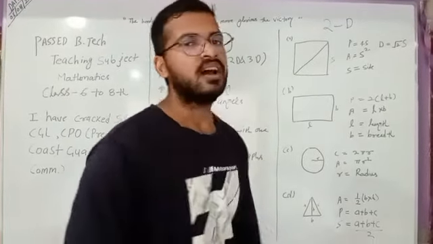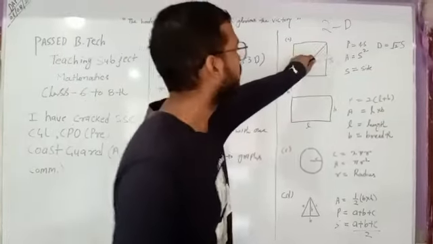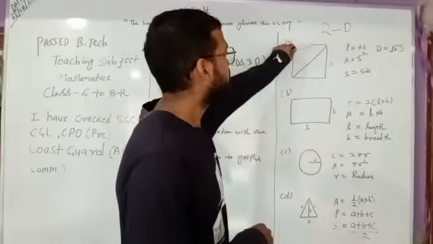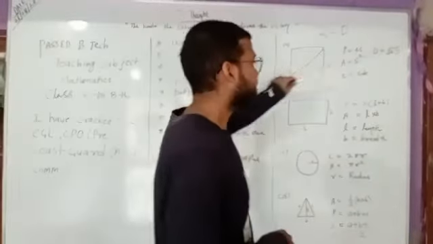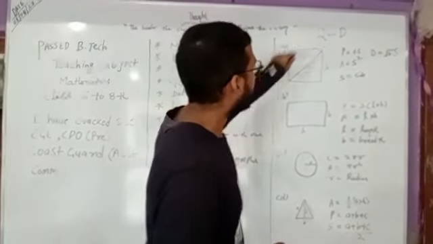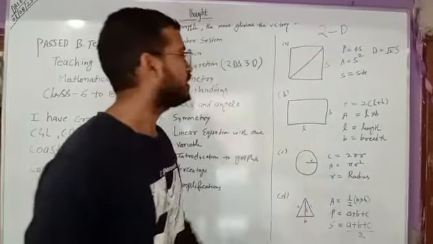Now for our demo teaching, I have picked the two-dimensional four figures and I will explain all the area and perimeter about these figures. First we will take the square. Square having the side S. A square is a closed four-sided figure having all the sides equal. 1, 2, 3, 4. So perimeter is S plus S plus S plus S, 4S. Perimeter is 4S. Area is side multiplied by side, side square. S is the side.